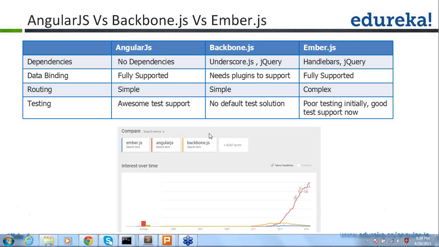Yeah, I got a question from Jeff. What about the performance metrics? Okay. So Angular.js is a very lightweight component. It's not like Ember or Backbone. Maximum I can say it is just 36 KB in size when you are using the min version. So it definitely won't affect your performance. It will load in the application in very quick time.